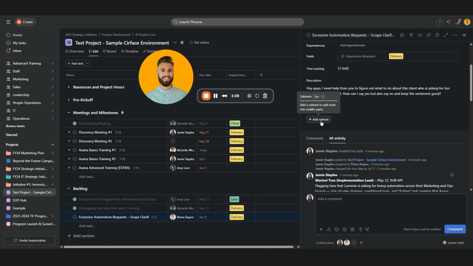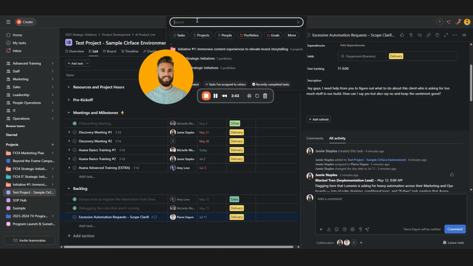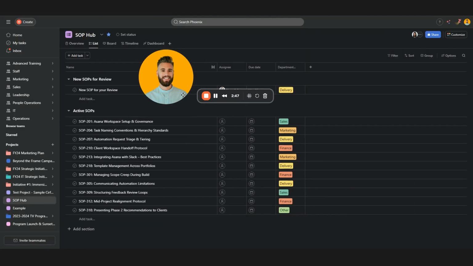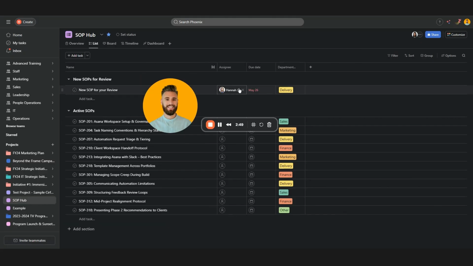Not only that, but it'll also multi-home that new SOP to our SOP hub where all of our SOPs live. Here's the SOP hub, and this is where it will go to, and it'll say new SOP for your review, for Hannah to review. Let me just pause here and we'll wait for the rule to run.